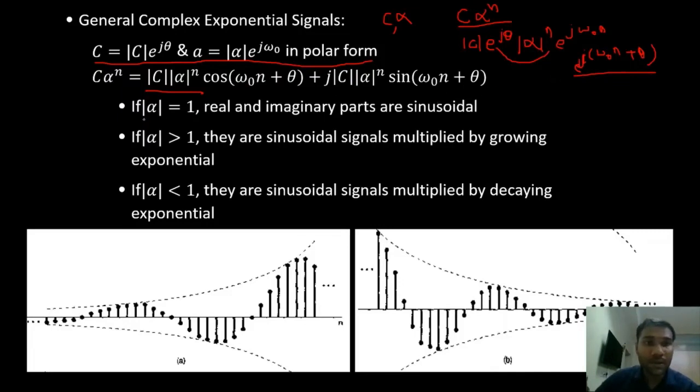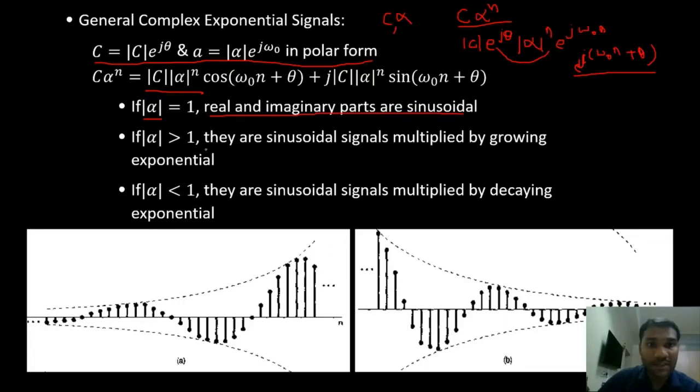Now based on the value of mod alpha, we can get 3 different types of signals. If alpha is equal to 1, the real and imaginary parts are sinusoidal.